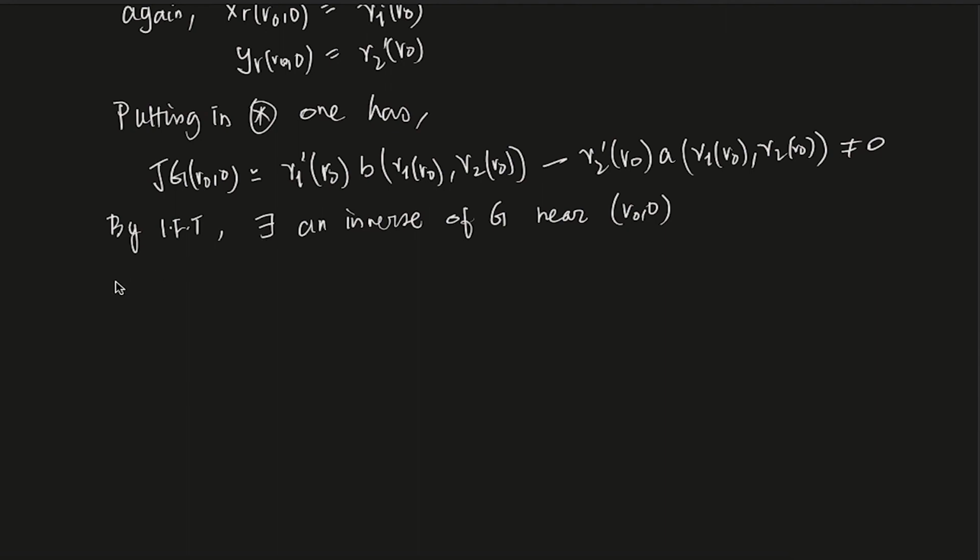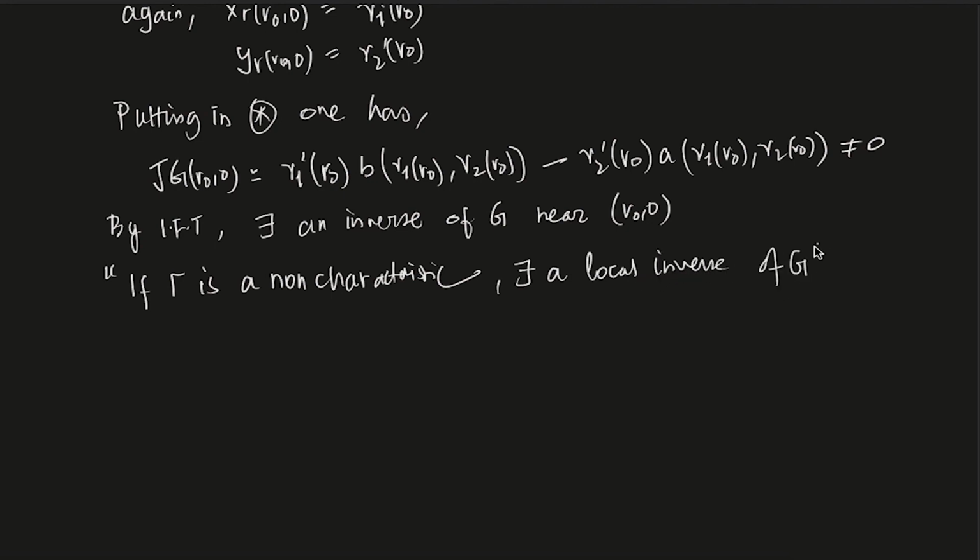So this proves that if gamma is non-characteristic, there exists a local inverse of GRS, and this proves our theorem.